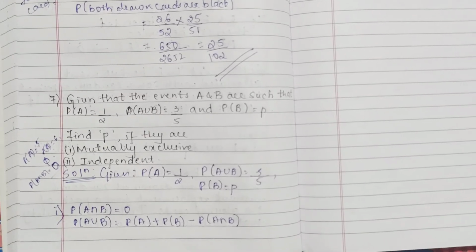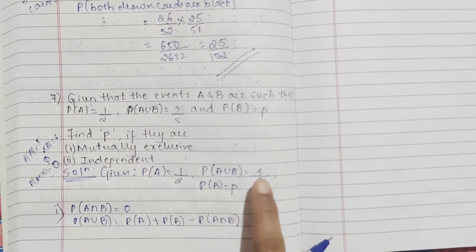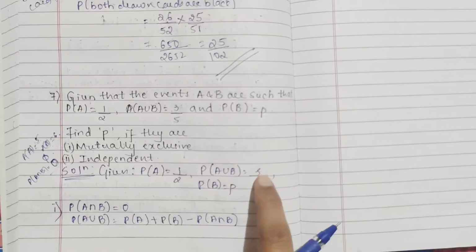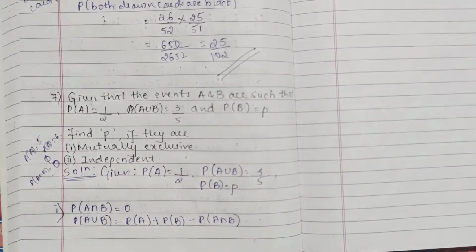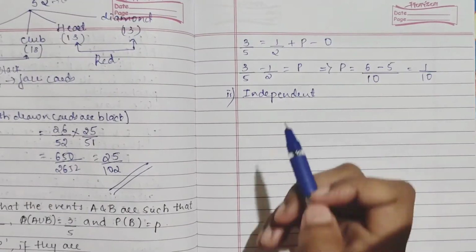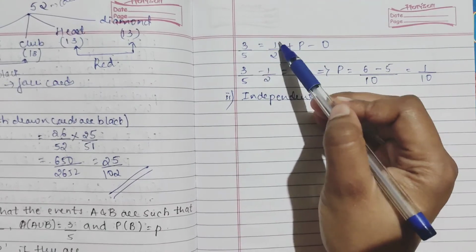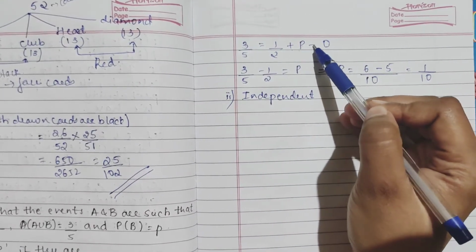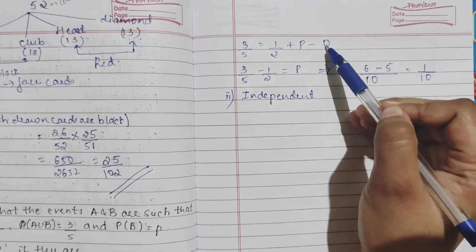Making use of this only, P of A you have, P of B you have, and P of A union B you have, and P of A intersection B. So from this substitute everything and find the P value. So you had P of A union B is 3 by 5, P of A 1 by 2, P of B is P, A intersection B already you knew that is 0.